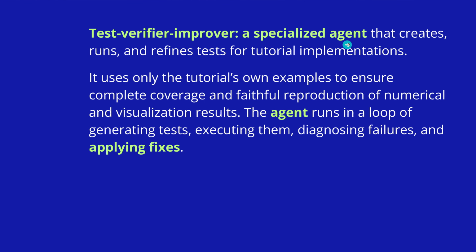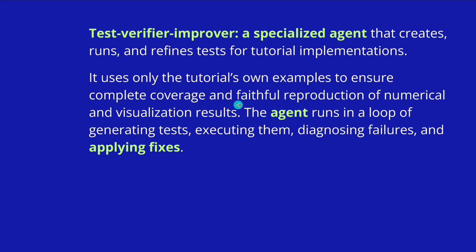So let's come to the last, the very specialized agent, the test verifier improver. It creates this implementation, it runs the implementation, and it refines tests for this tutorial implementation. It uses only the tutorial's own examples to ensure complete coverage and a faithful reproduction of all the numerical and visualization results.